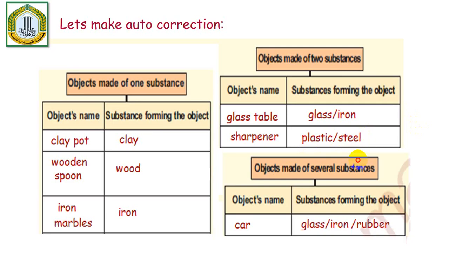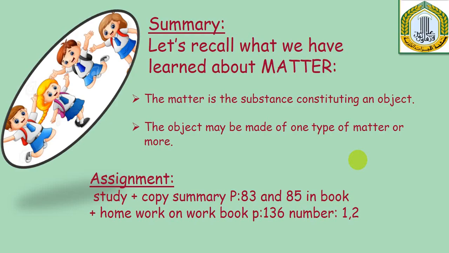Well done, my dears. Now, so what did we learn about matter today? Very good. So the matter is the substance constituting an object, which means that a specific object is made up of one type of matter or many types of matter. So please, dears, I need you to copy the summary on your science copybook, page 83 and 85, and to do as a homework, page 136, numbers 1 and 2.